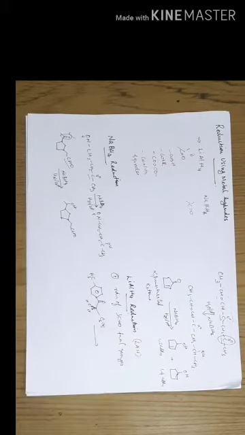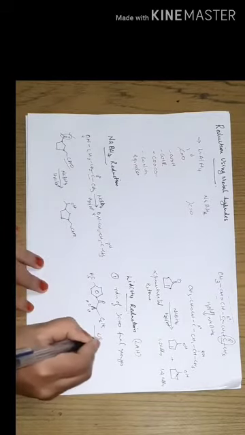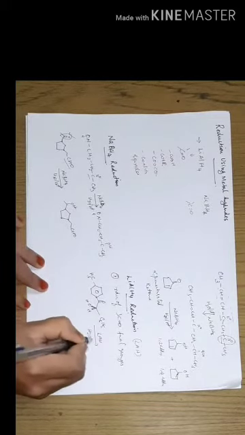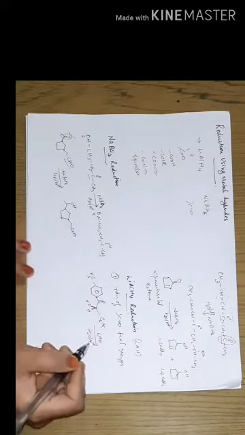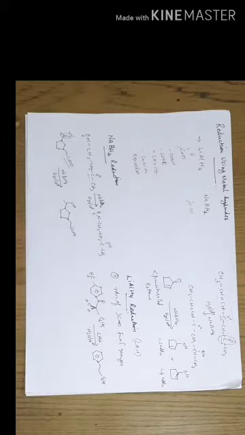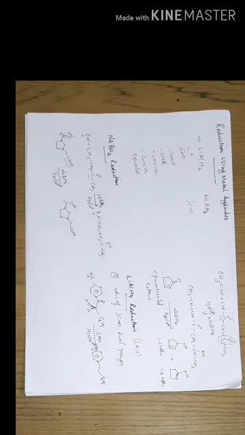It is abbreviated as LAH, so here I am writing LAH itself. So upon reduction, it gives the reduced product. So this is the reduced product by using lithium aluminum hydride over the carbonyl functional group.